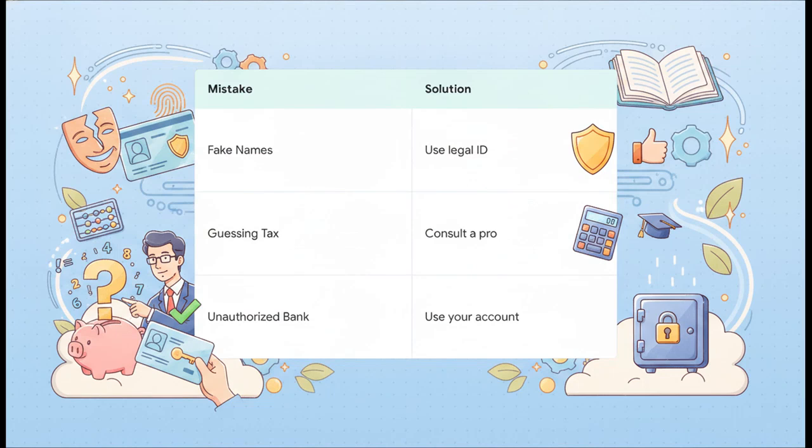Mistake number 1, using fake names. Solution, use strictly your legal ID. Mistake number 2, guessing tax answers. Solution, if you don't know, consult a tax professional. Don't just click randomly hoping for the best. Mistake number 3, using an unauthorized bank account, like a friend's or a relative's. Solution, always use an account that you personally control and that matches your legal identity. If you follow these solutions, I promise you will bypass 99% of the headaches beginners face.